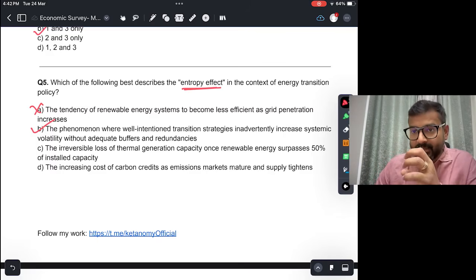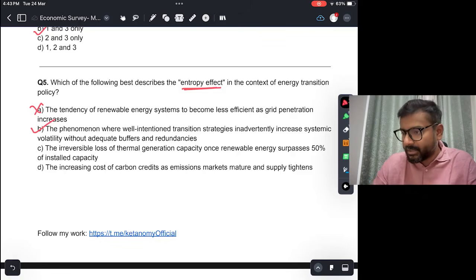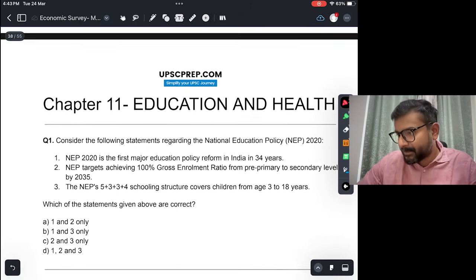This underscores the importance that whenever an energy transition is carried out, there should be creation of infrastructure, and both things should go together. Creation of capacity and infrastructure, and at the same time transition from fossil fuel energy to green energy. That should happen side by side. That is one of the lessons that can be learned from the experiences of European countries. So the answer is B. All right.